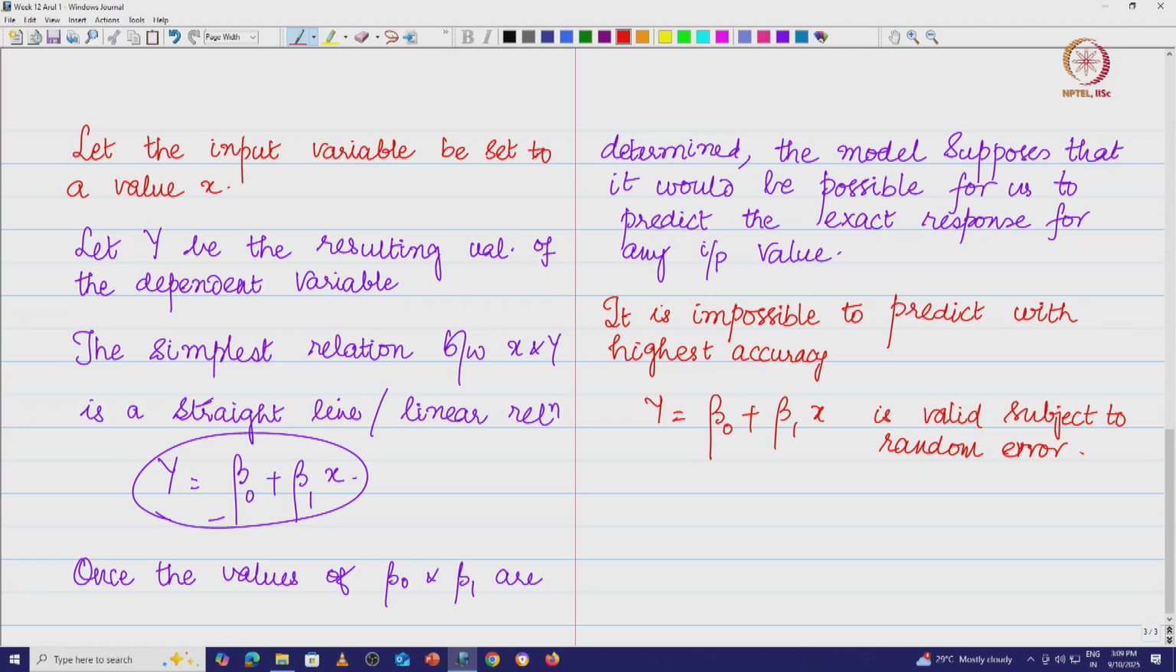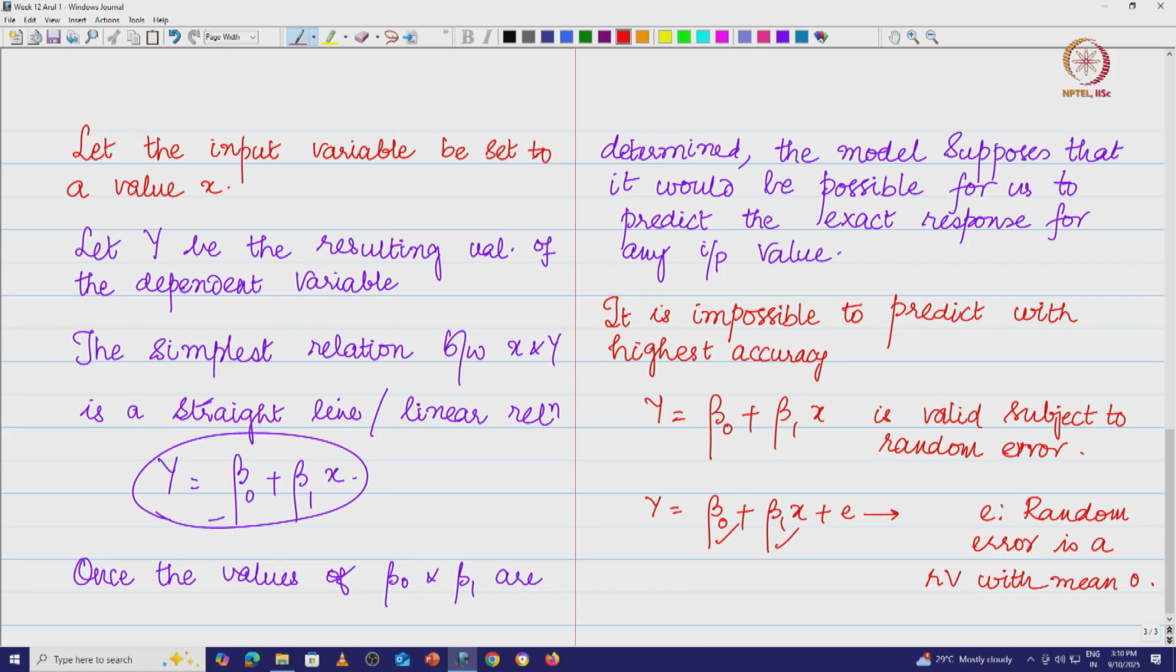So we are going to have y is equal to beta naught plus beta 1 x plus the error term e. The model parameters are basically beta naught and beta 1, and e is the random error, and what we assume is the random error is a random variable with mean 0.